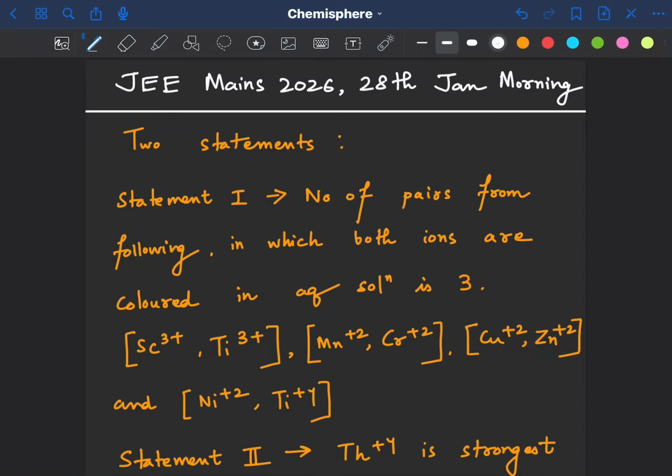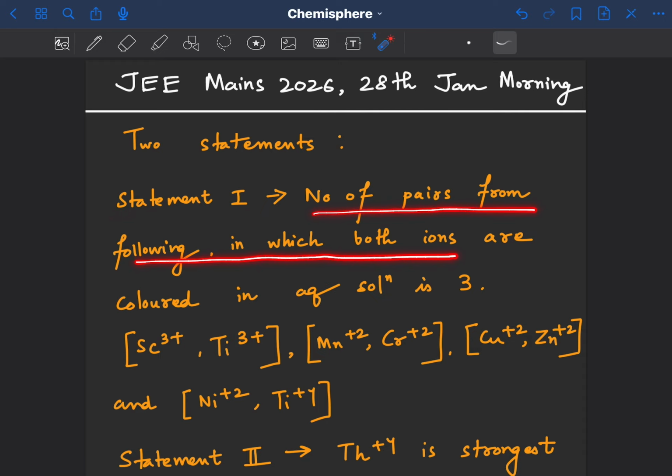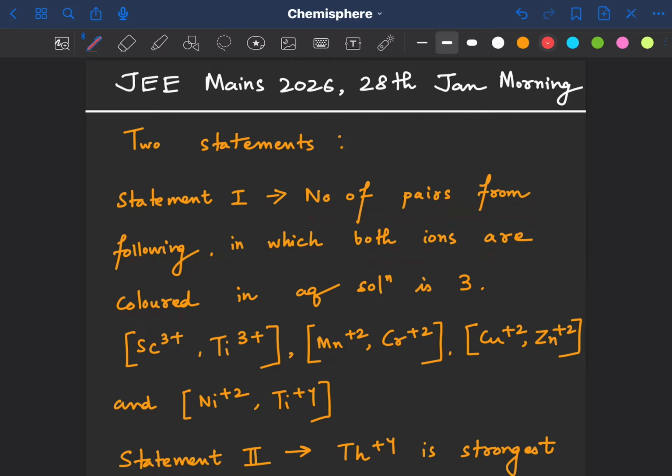Hello everyone. So this is a question from JEE Mains 2026, 28 Jan morning. They have given us two statements. The first statement is number of pairs from following in which both ions are colored. So this is important, that we have to choose those ions which are colored, in both the pairs. An aqueous solution is 3.